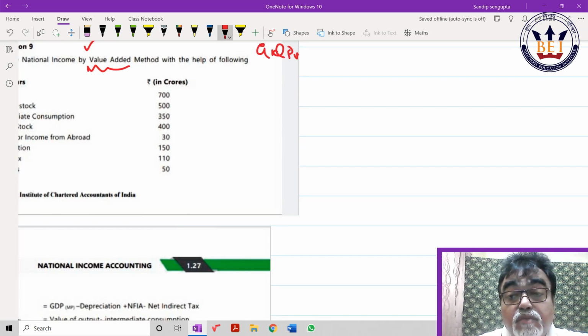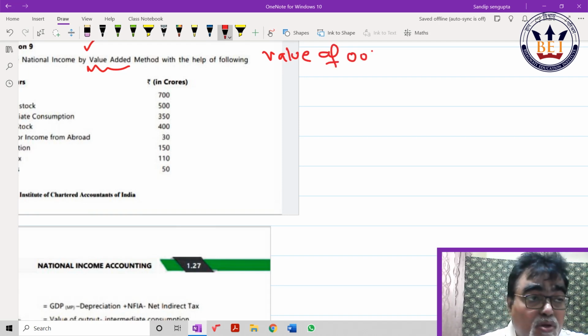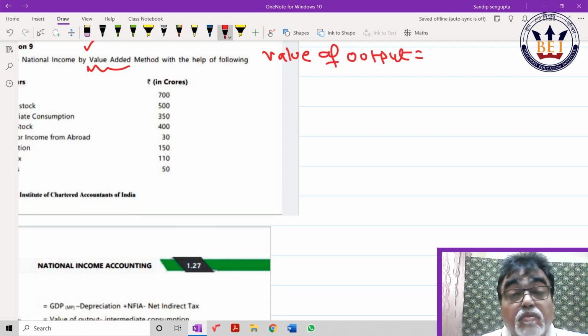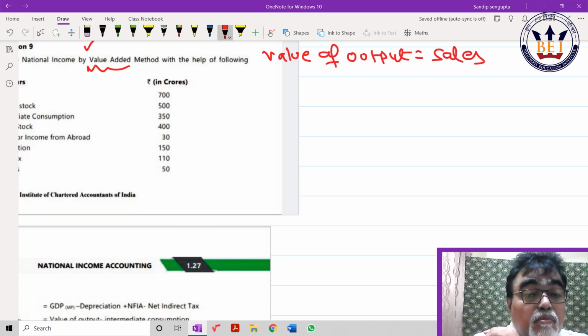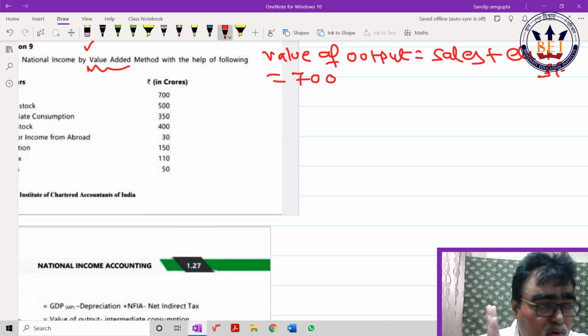first I have to find out value of output. Acha beta, what is value of output? Sales plus change in stock. Come on, sales kitna, 700. Change in stock kitna here? I believe 400 minus 500, right? Yeah, opening, closing. So it should be minus 100, matlab 600. Carefully, value of output, careful.